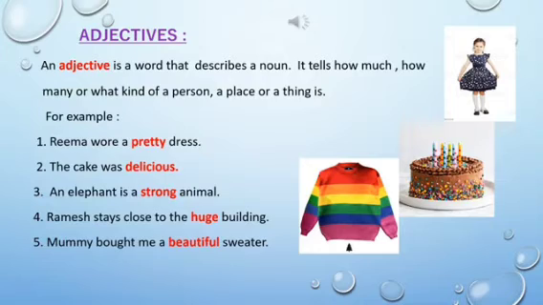Look at the fifth sentence. Mummy bought me a beautiful sweater. So which is the describing word? What word is describing the sweater? Beautiful. It was a beautiful sweater. So the word beautiful is an adjective. I hope you are clear with the adjectives and you will be able to identify them when given in a sentence. So what is an adjective? An adjective is a word that describes a noun.